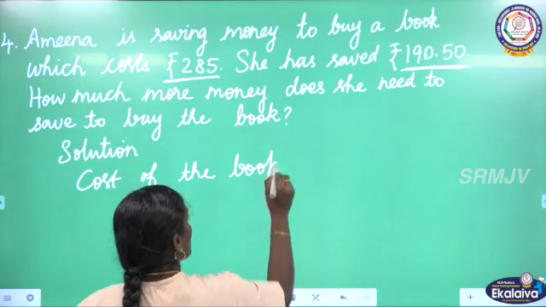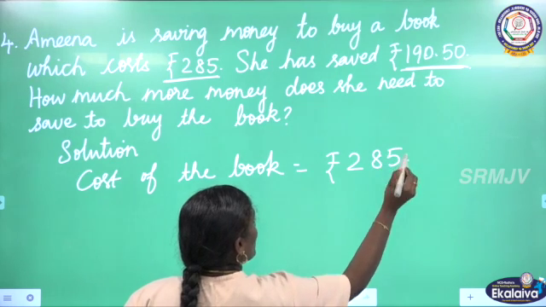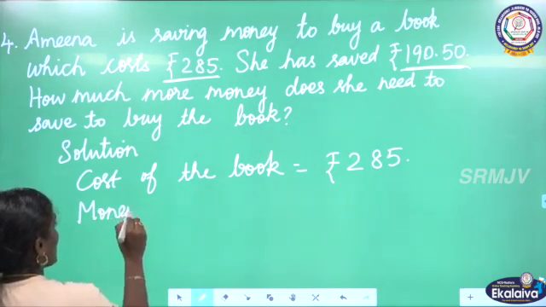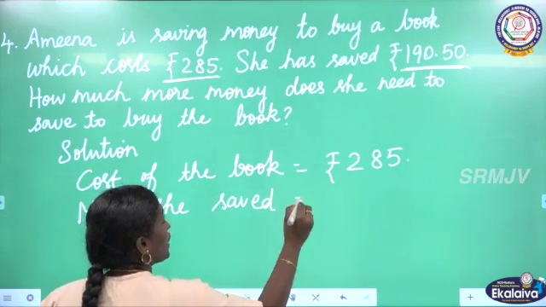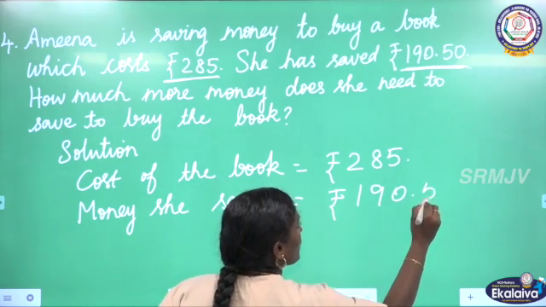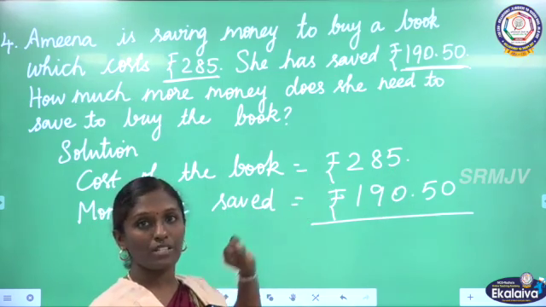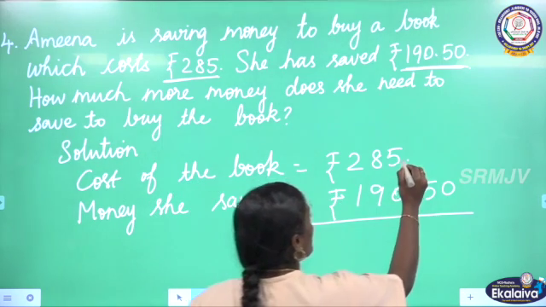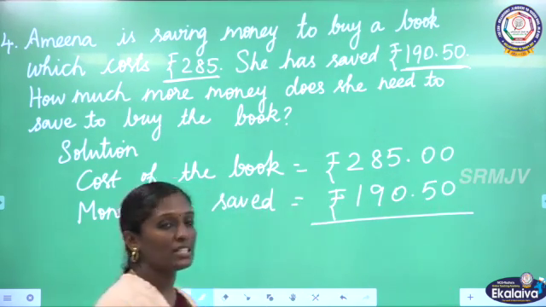Cost of the book is rupees 285. Money she has saved is equal to rupees 190.50. See the numbers? Here also the first number is a whole number, then the second number is a decimal number. So I am going to make the first number a decimal by adding 2 zeros in the decimal part.